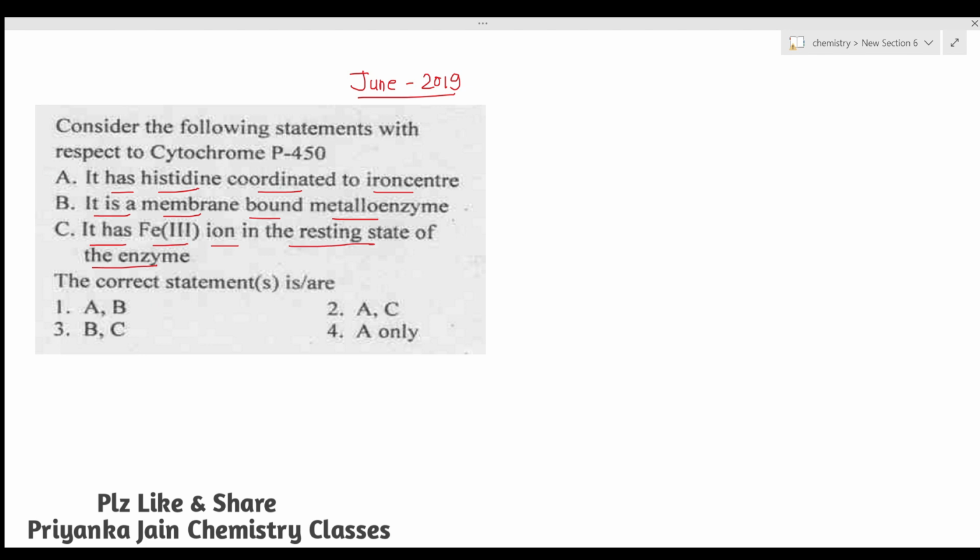Okay, so consider the first statement: it has histidine coordinated to the iron center. Second is: it is a membrane bound metalloenzyme. So see, cytochrome P450 is actually a membrane bound metalloenzyme that is involved in electron transfer reactions. It is a membrane bound metalloenzyme, so this is the right option.